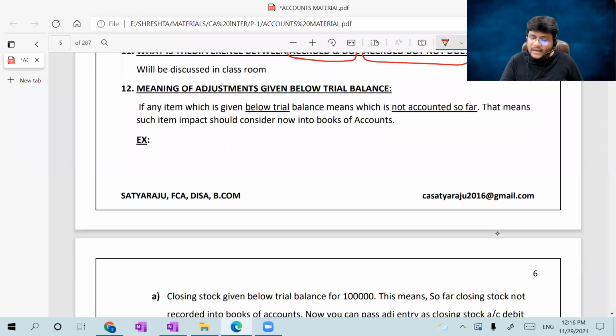Okay, so let me check with the material. I'll discuss some more after reading the content in the material. Meaning of adjustments given below trial balance. If any item is given below trial balance, it means it is not accounted so far. I already told you, which is not accounted so far. That means such item's impact should be considered now into the books of accounts. That is very, very important.